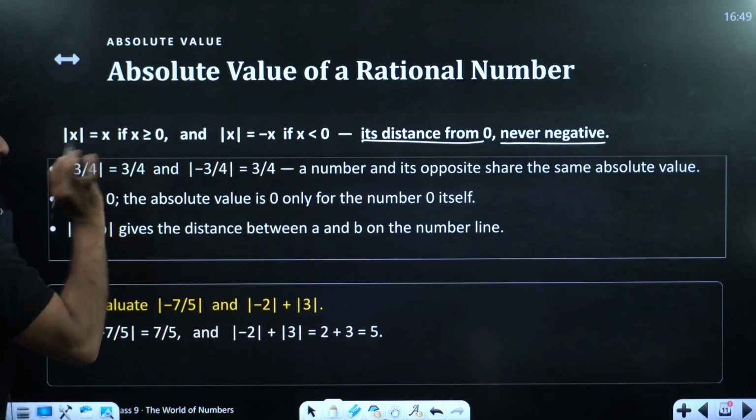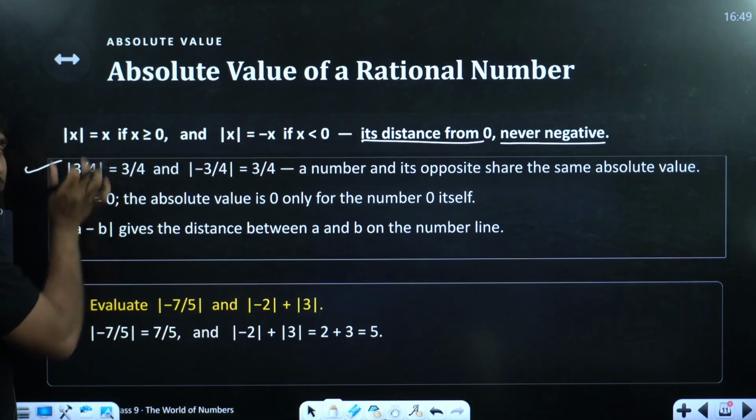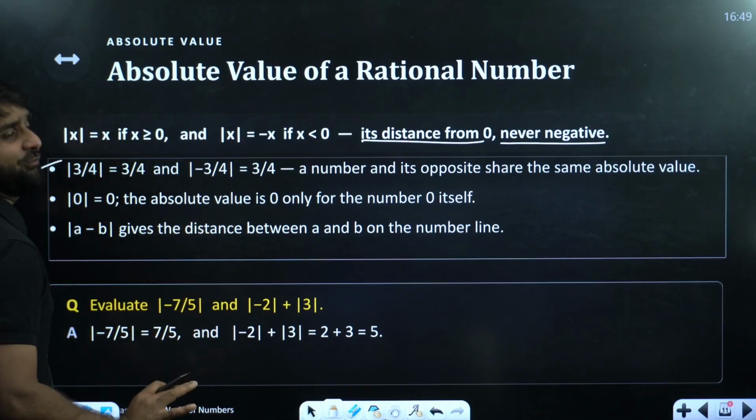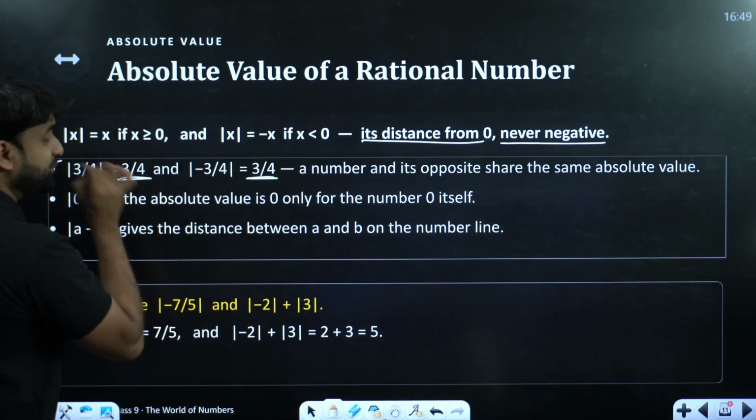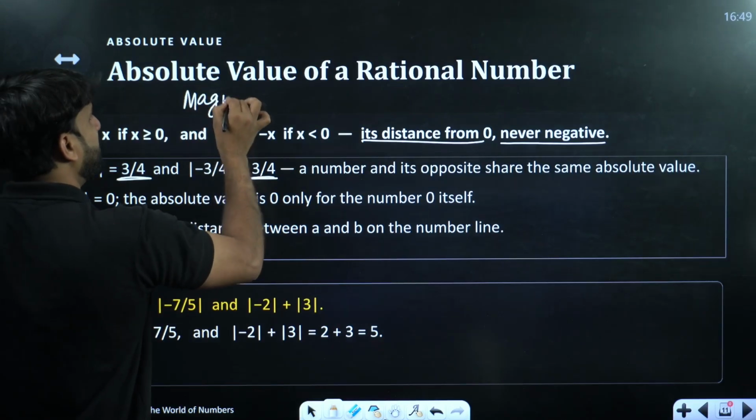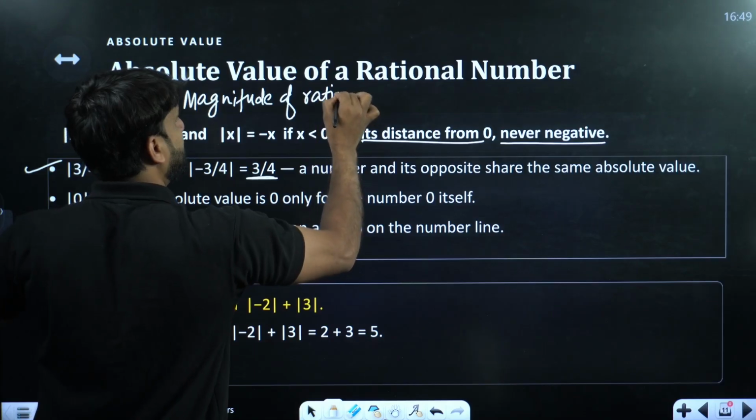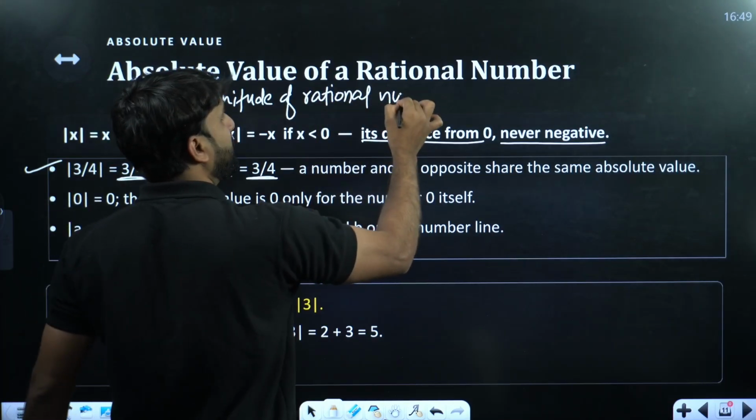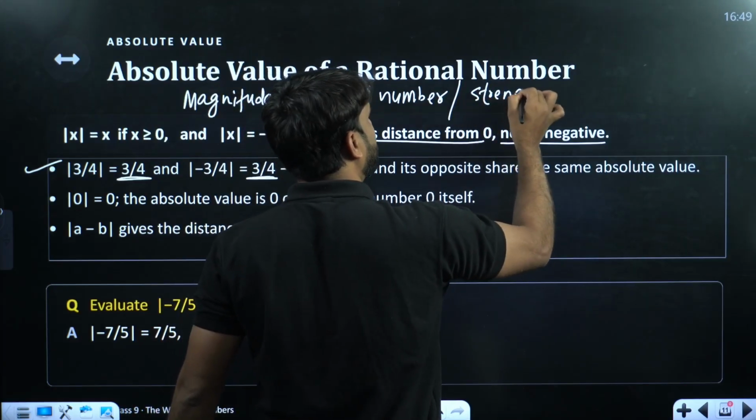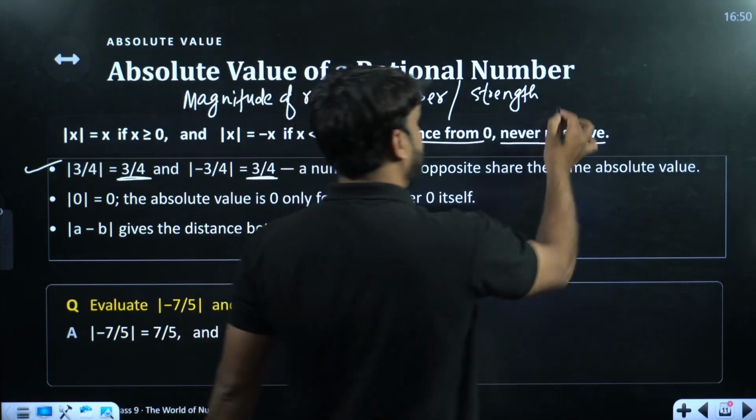Now for example, look here, under modulus 3 by 4. This is called modulus, mode. So mode 3 by 4 will give you 3 by 4, or if mode minus 3 by 4 is there, it will also give you this. So this is called magnitude. Basically here we are talking about the magnitude of a rational number, or we can also say the strength of a rational number. I'm not talking about the identity of a rational number. We are talking about the strength of a rational number.